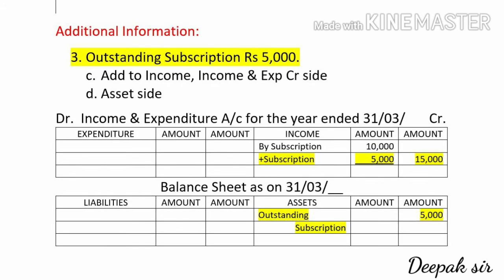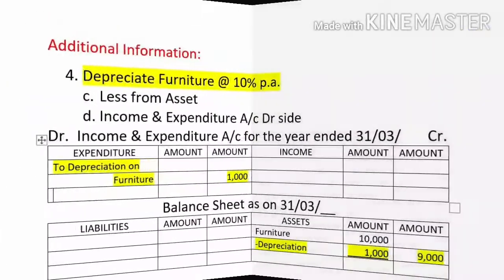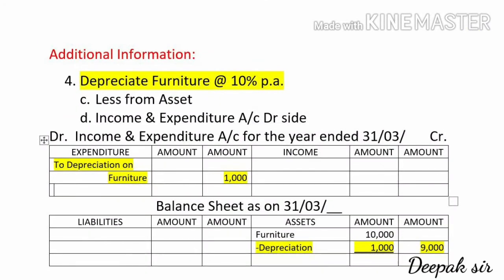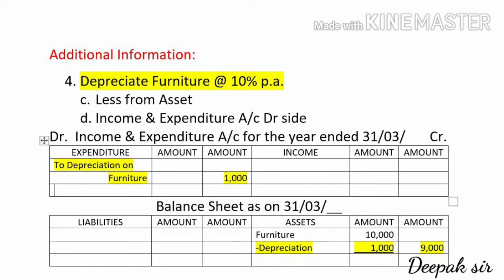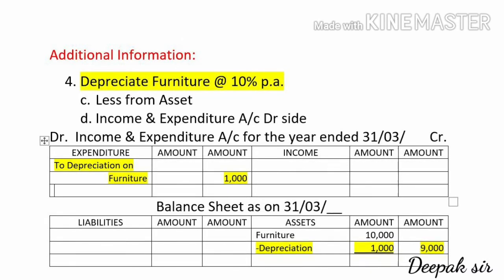Now let us see the next adjustment, that is depreciate furniture at 10%. If this adjustment is given, so for depreciation we are passing two effects, that is less from concerned assets, and second effect will come in income and expenditure account on the debit side.